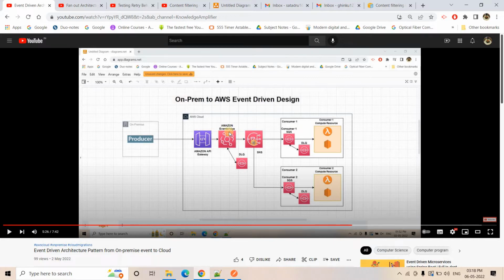And obviously the EventBridge SNS connection I will also explain in this video. Apart from that, another topic is how to configure a DLQ for EventBridge. Okay, so DLQ configuration I am going to explain in my upcoming videos. As of now, let's focus on this particular part: how API Gateway and EventBridge we can directly integrate, as well as, as soon as some event is generated in the event bus, based on a rule, how it can publish that event to different SNS topics. On that we are going to discuss.